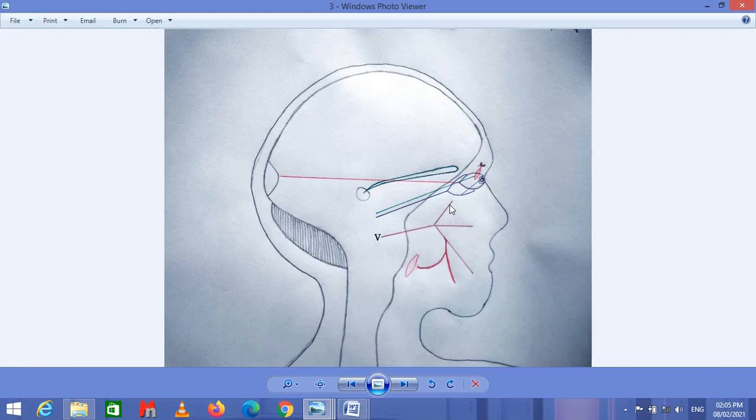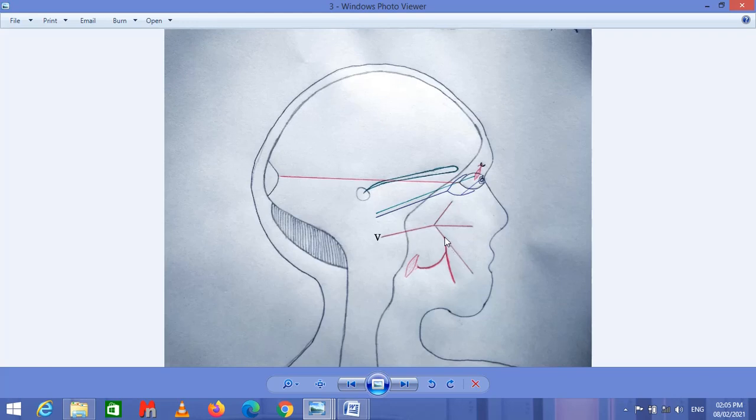This sensory branch of the trigeminal nerve gets the sensory information from the lower eyelid, from the proximity of the nose, and from some part of the face. This gets the sensory information from the upper jaw, from the teeth, and from the upper lip. This gets the sensory information from the lower jaw, from the lower lips, and from proximity.